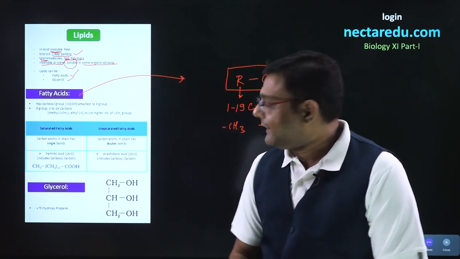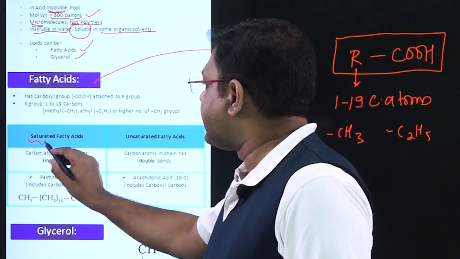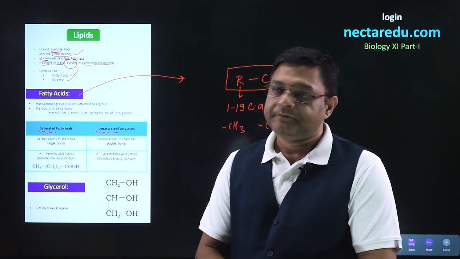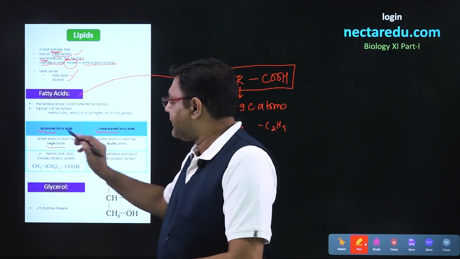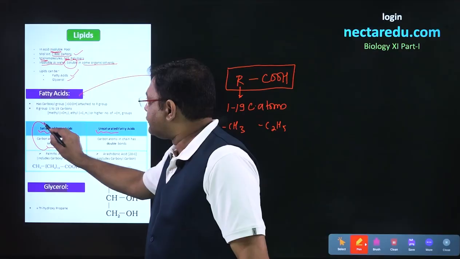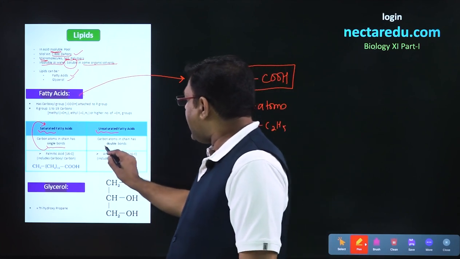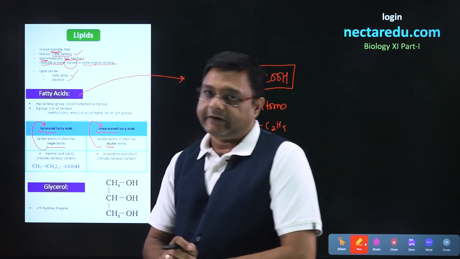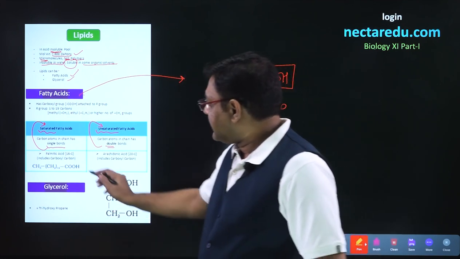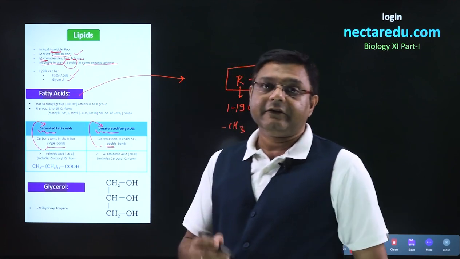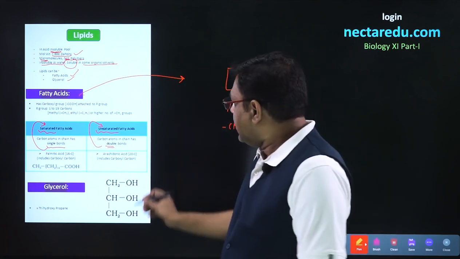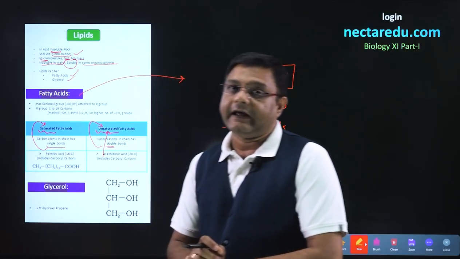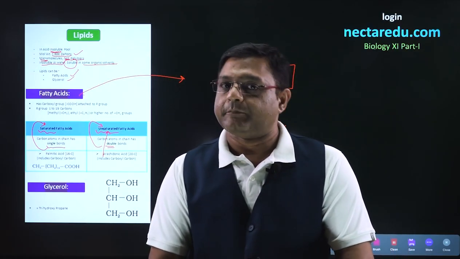Talking about the types of fatty acids, there can be two types: saturated fatty acids as well as unsaturated fatty acids. If only single bonds are present in the chain, then we call it a saturated fatty acid, and if any double bond comes in the chain, then we call it an unsaturated fatty acid. Palmitic acid is an example of a saturated fatty acid, so it will have only single bonds. But arachidonic acid is an example of an unsaturated fatty acid, so it will have double bonds present in it.